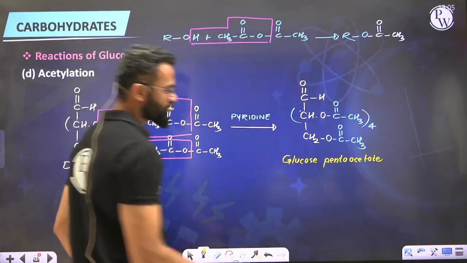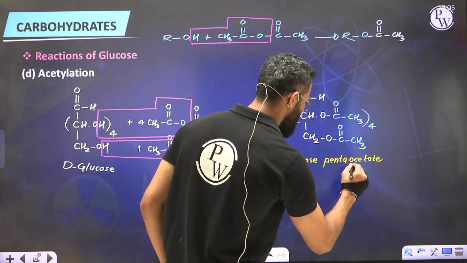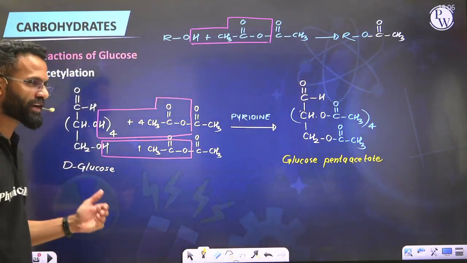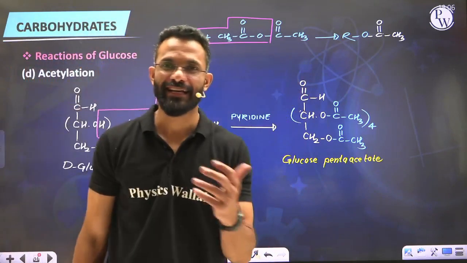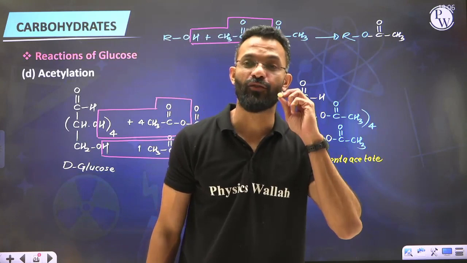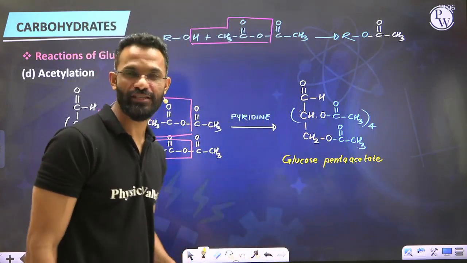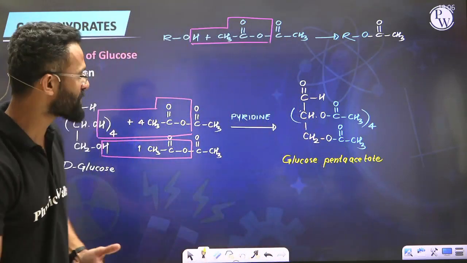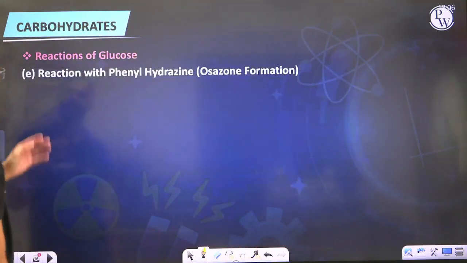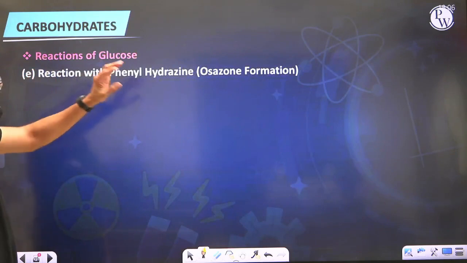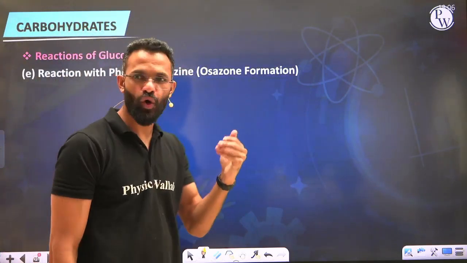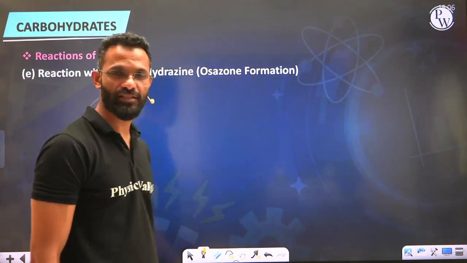Alright everyone, glucose penta-acetate, that was acetylation of open chain glucose. Similar to this, even glucose reacts with phenylhydrazine when taken in excess to form bright crystalline derivatives of osazone, which you call osazone formation. So the next reaction of glucose is with phenylhydrazine. So you'll see phenylhydrazine in excess will be allowed to react with glucose to form a yellow-orange colour crystalline compound called osazone.